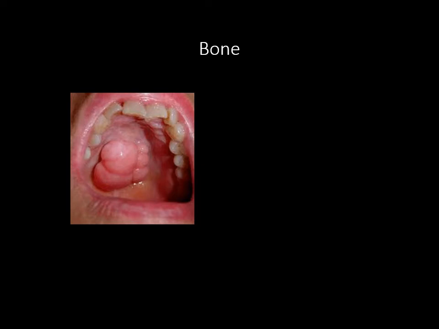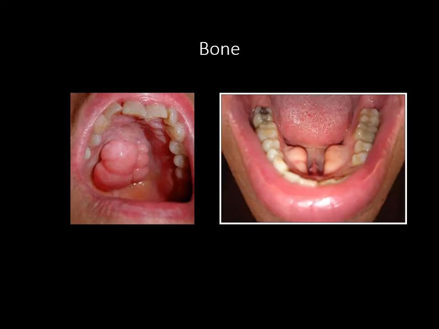Torus tubarius is a swelling, but here it is bony. This is what is torus palati on the palate, while we also have one on the mandible, which is called as torus linguae.